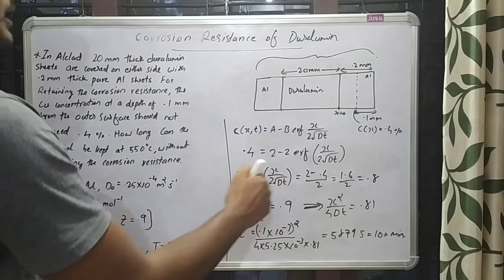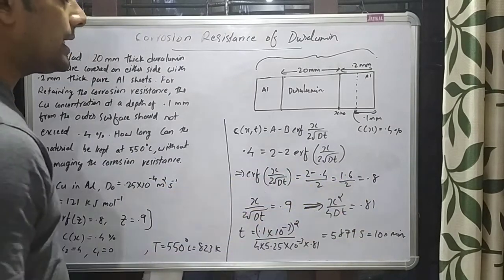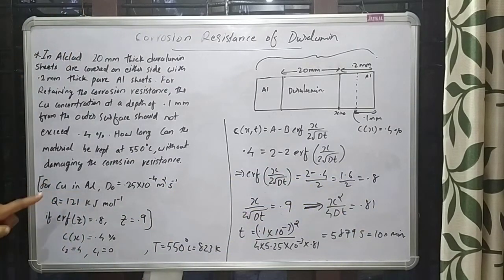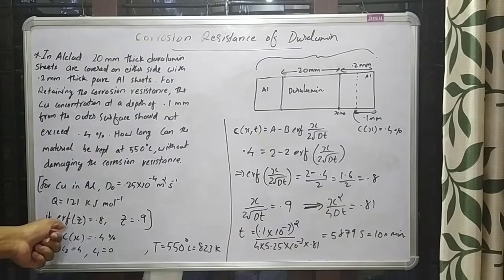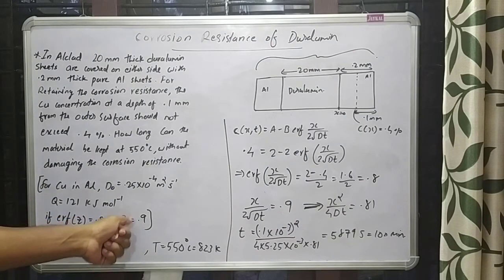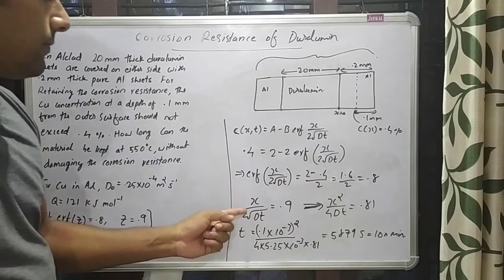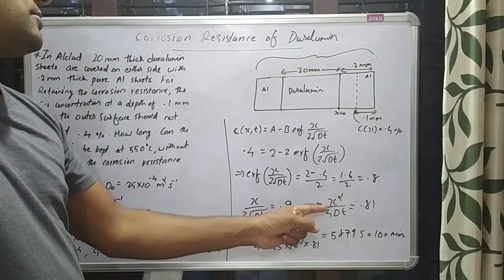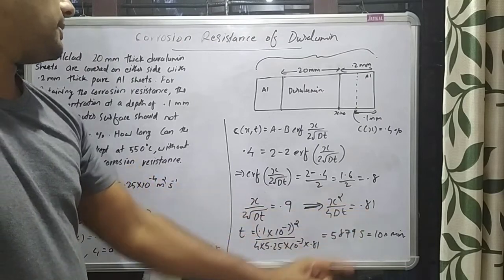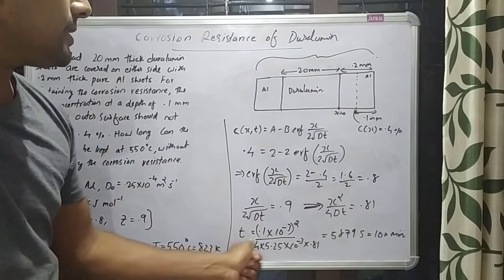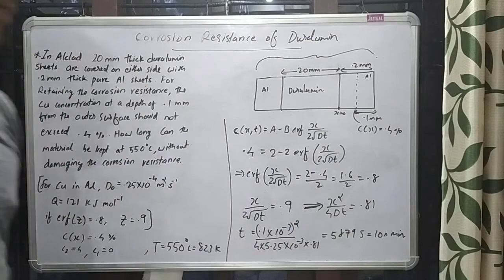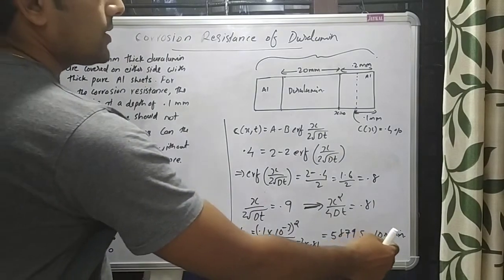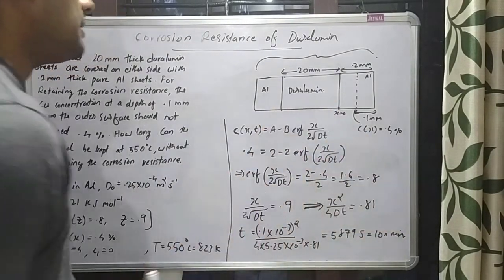From this we get the error function equal to 0.8, and from the standard mathematical table, if error function of z is equal to 0.8, then z is equal to 0.9. So we can take x over 2 root Dt equal to 0.9, which implies x squared over 4Dt is equal to 0.81, and we get the time t equal to 5879 seconds, which is approximately 100 minutes.